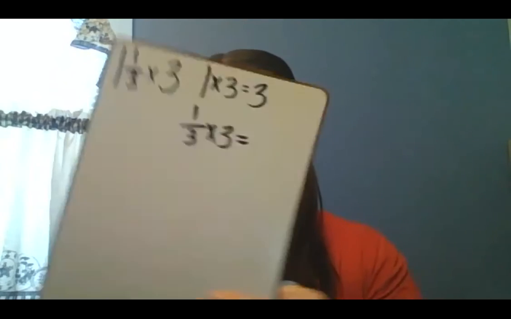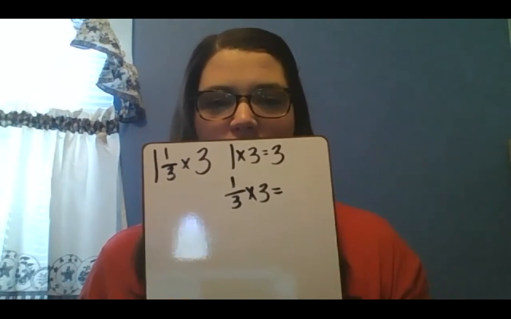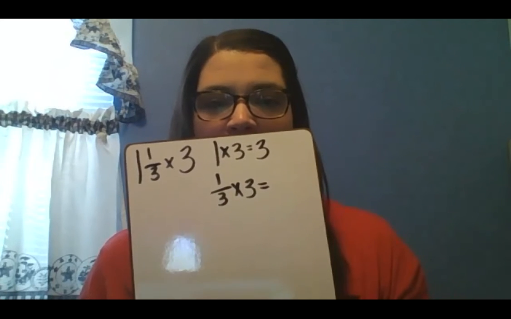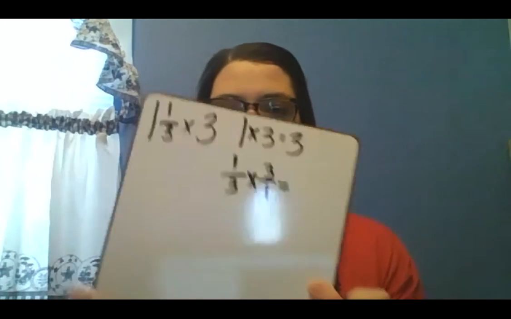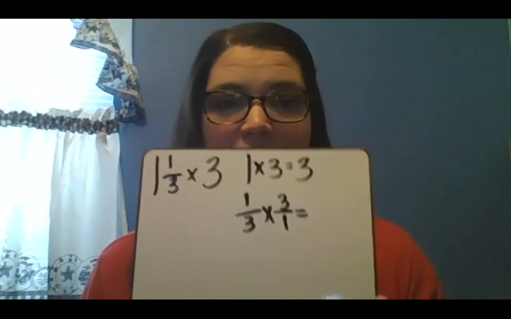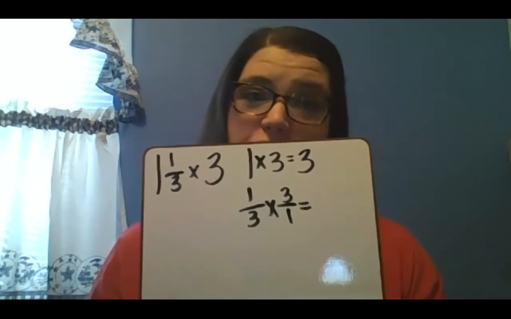So before we were all quarantined, we were learning how to multiply and divide with fractions. And one thing that we learned to do is with multiplying a fraction by a whole number. So here I have 1/3 times 3. So all we have to do to multiply 1/3 times 3 to make it easy is we can take our 3 and we're just going to put it over 1. Because anytime, like 3 over 1 is equivalent to 3. If I had the number 4 over 1, it'd be equivalent to 4.